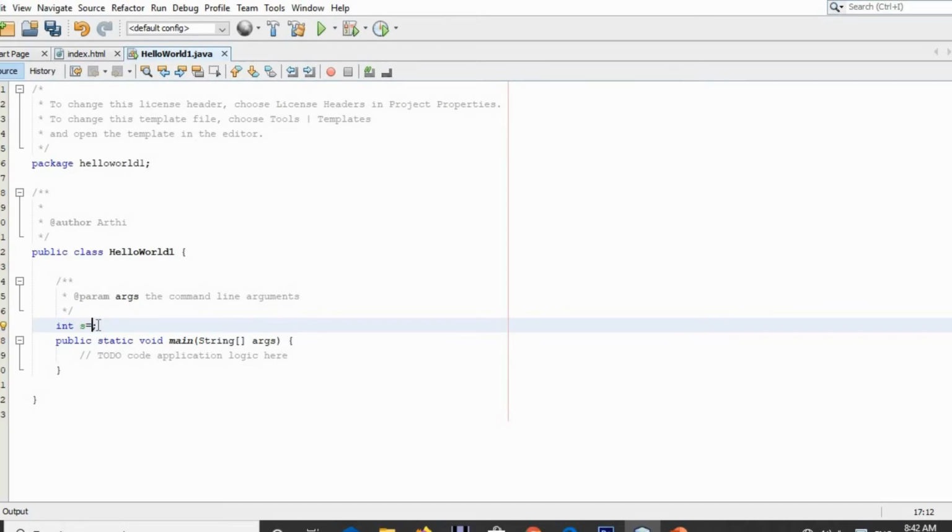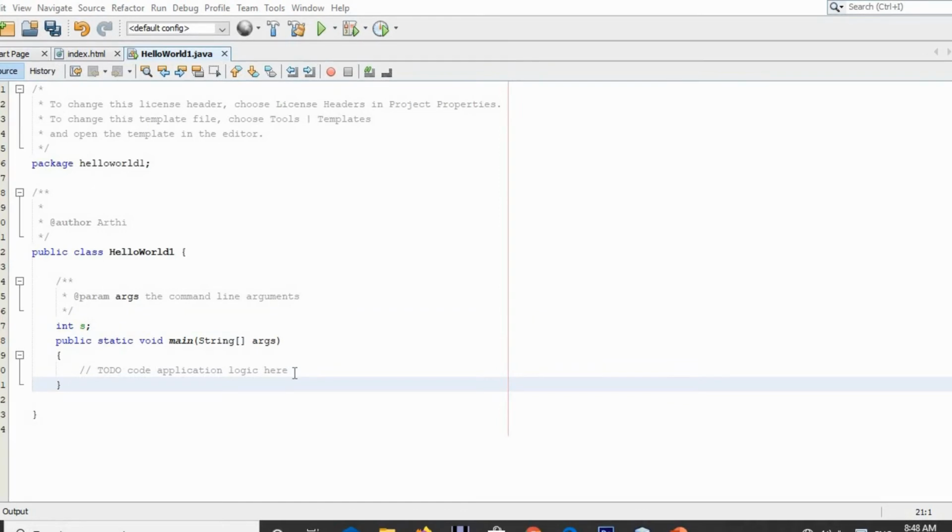So you can either assign a value or prompt the user to enter some value, right? So this is about declaring a variable. To declare a variable, you should use the data type followed by your variable name. So now we have created a variable. Now we are going to read a value for the variable s from the user, and we are going to print it.